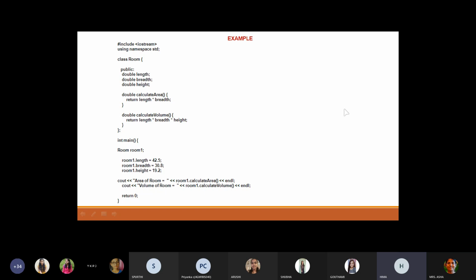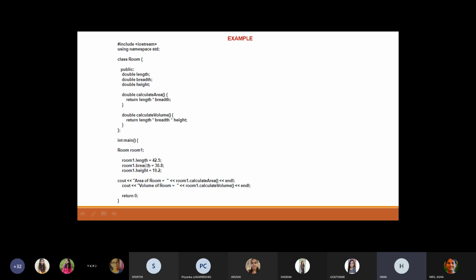Before going to that, we'll see the main. Execution of the program starts from main. For the class called Room, we have created an object here called room1. As I said, this is a user-defined type. For this room1, just by declaring the data members, memory is not created.